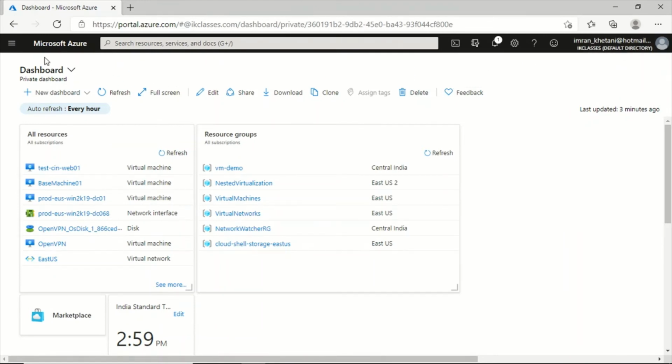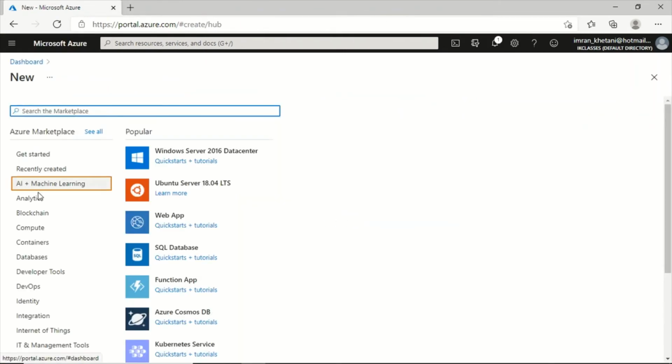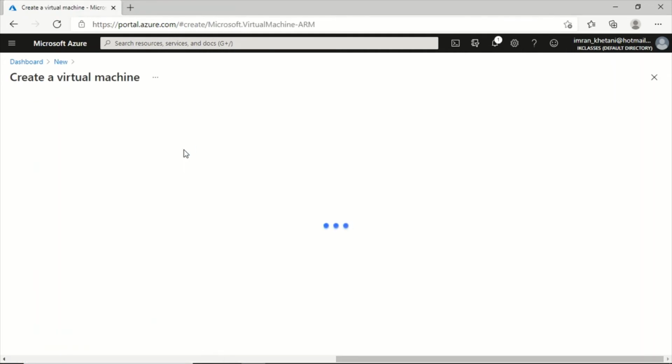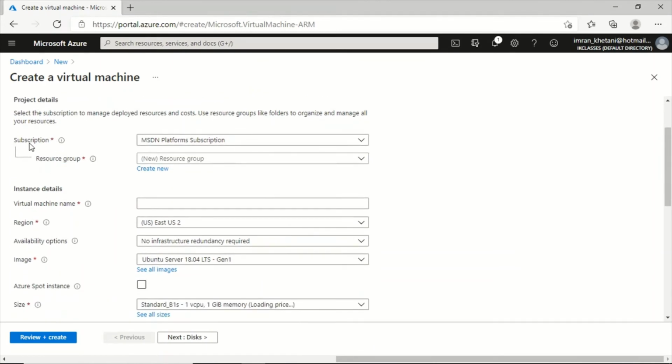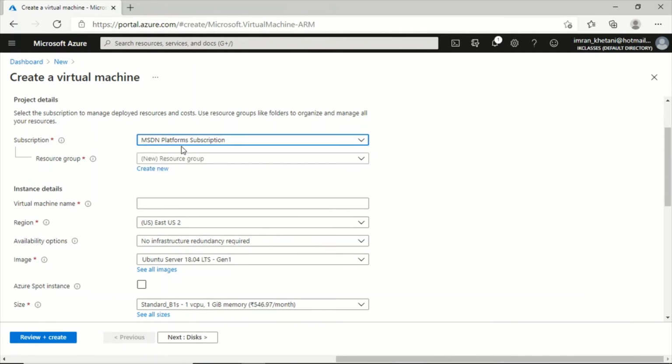For creating a virtual machine, I can click on this portal menu. Then I can click on create a resource, and I can go to the compute option and then virtual machines. Here I'll have to specify different fields like subscription. As you can see, there's a red star. That means this is a required field. I only have one subscription in my account, so I'll go with that subscription, MSDN platform supplement.